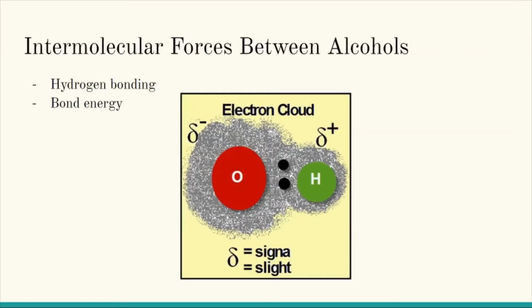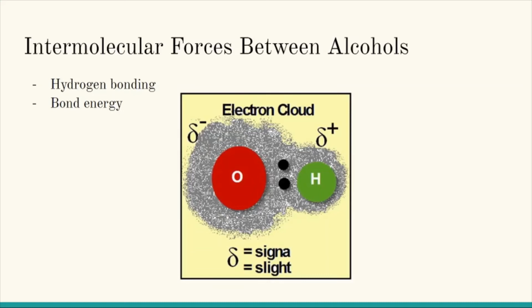For alcohols, it's a bit different, however. They have a functional polar OH group. As mentioned before, the polarity is caused by the fact that oxygen has a higher electronegativity, or greed for electrons. This causes them to pull the electron closer to them, making the oxygen side more negative and the hydrogen side more positive.